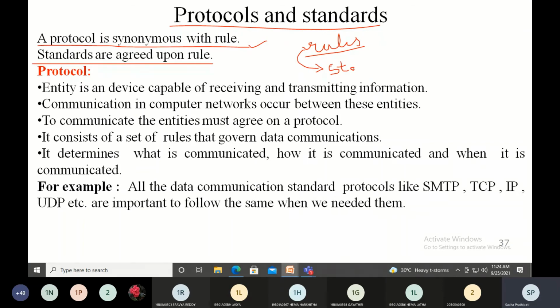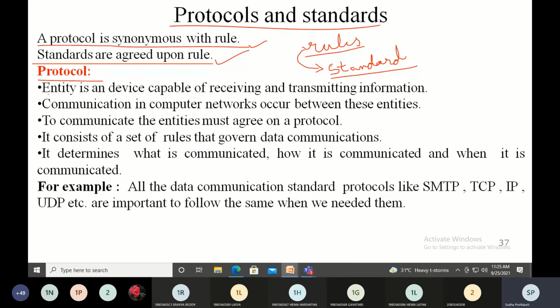The rules are formed and iterated again and again, and a final copy of the rules is formed, and these rules are standardized. Standardization means agreeing upon the rule. So everybody who wants to use that protocol needs to follow the rules. Agreed upon the rules.